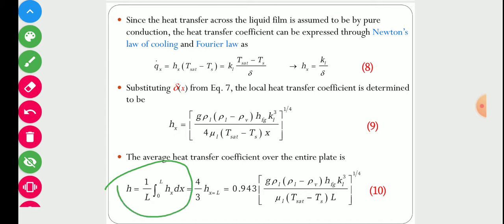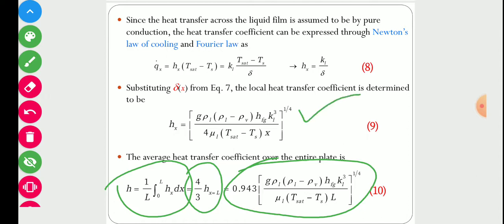h average equals its simple mean, 1 upon L, where L is the total length of the film. So we have to integrate h dx between 0 to L. In that way we can calculate the mean value, that is 4/3 h at x equal to L. So after putting this value, the average value of the heat transfer coefficient is this one. So this is the value of the heat transfer coefficient at any point, and this one is the average value of the heat transfer coefficient of the film.